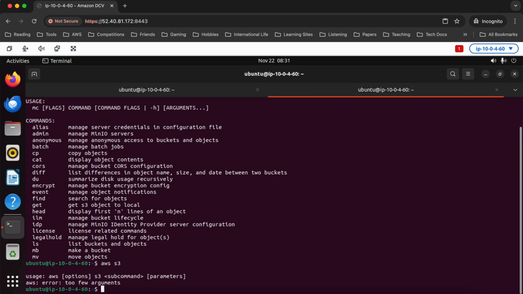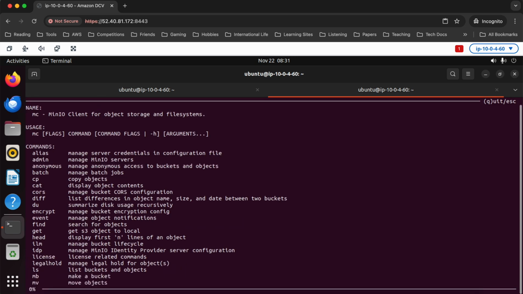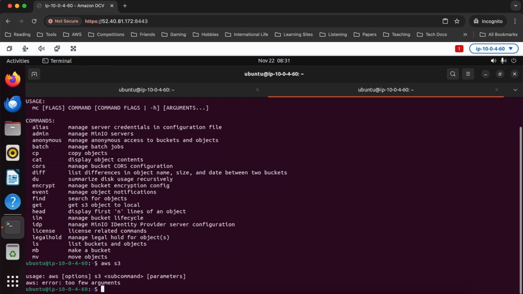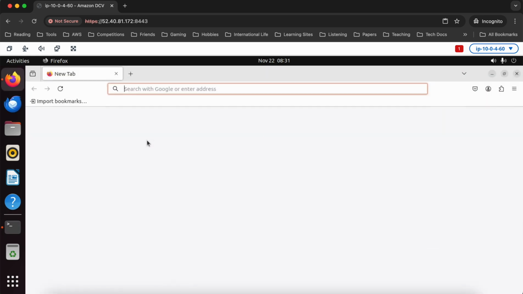I don't want to do that because I also actually want to talk to S3 later on, and I don't want to get confused about whether I'm talking to a real S3 bucket or using a MinIO bucket. So what I recommend you do is use mc to manage all your MinIO files and use the AWS S3 command to manage S3.